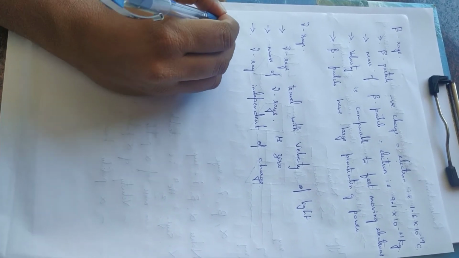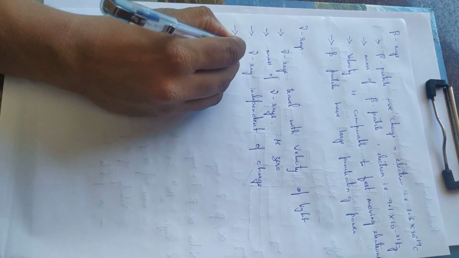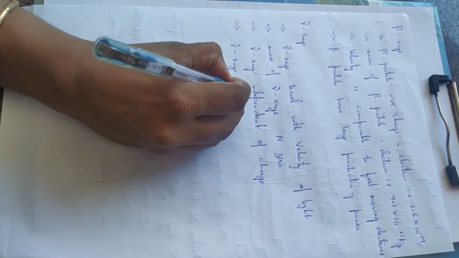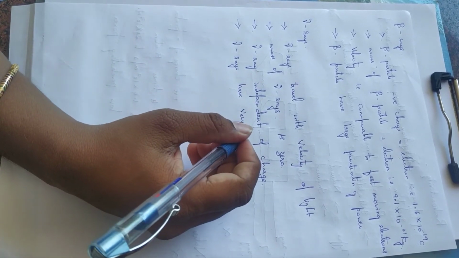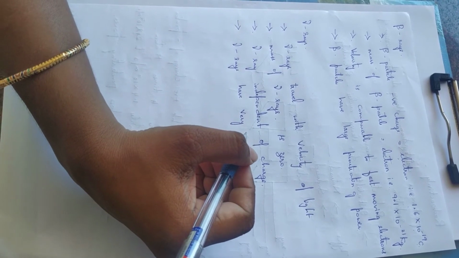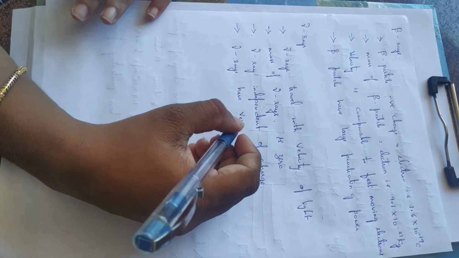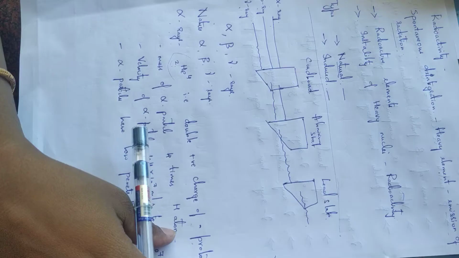And as we have seen, gamma rays have very large penetrating power. It has passed through cardboard as well as the aluminium sheet as well as the lead slab. So gamma rays have very large penetrating power.